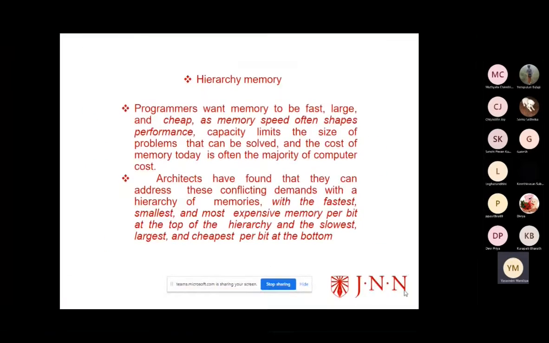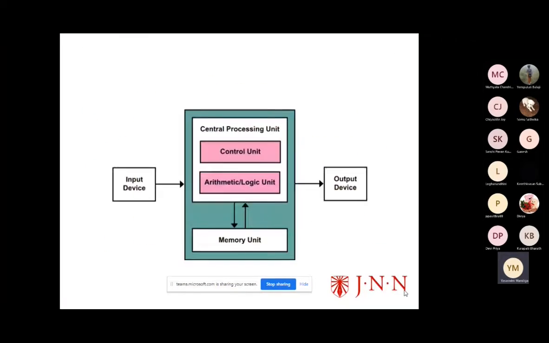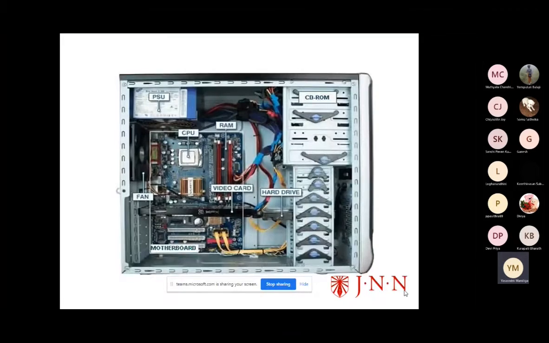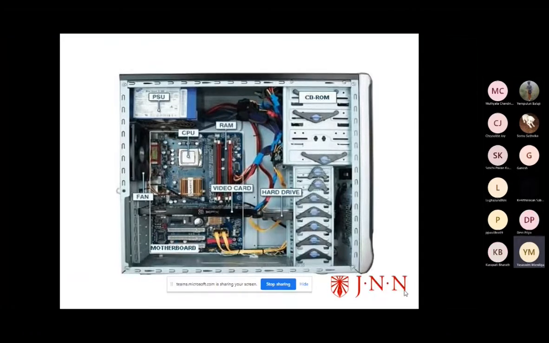Next, we move to the main architecture of the computer system. First of all, input data goes in, and the output is generated. In between, we have the central processing unit. The central processing unit contains the control unit, the logic unit, and the memory unit. These three exist in the CPU. This is one representation of how the devices exist inside the CPU.